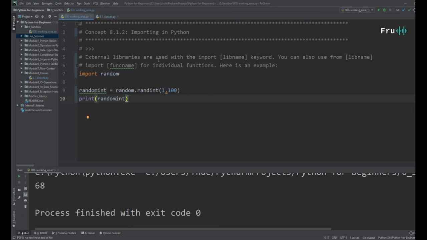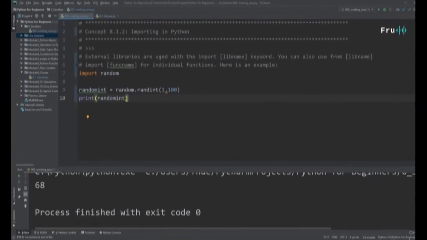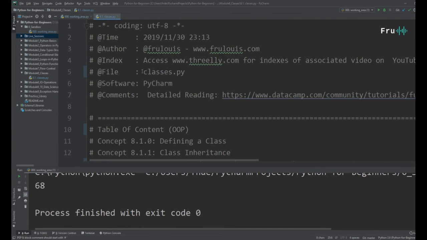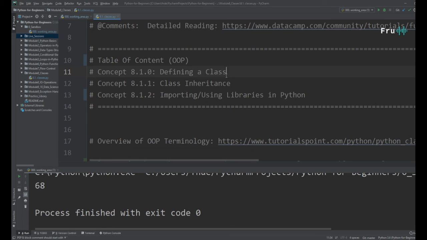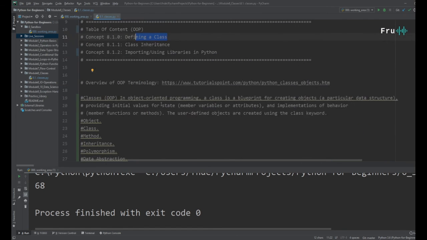All right, guys, so that's the concept of object-oriented programming within Python. Just to summarize, guys, I know this was a lot. It was a huge topic. What we've seen here is being able to define classes, class inheritance, and also how to import and use external libraries within Python. Guys, like I said, the very first time I saw this, it blew my mind away. I struggled with this concept, but once it clicks, guys, once it clicks, you can start writing classes like you've never seen before.